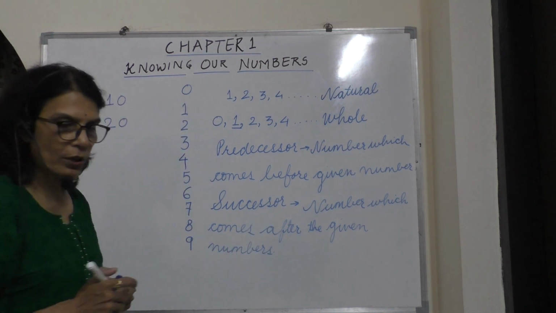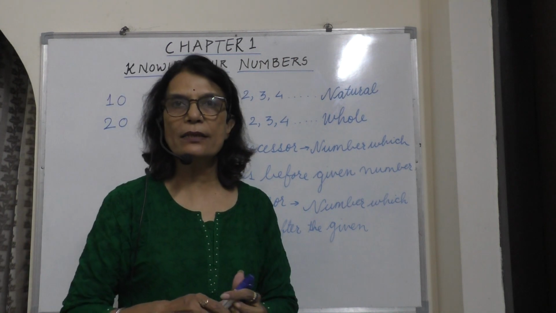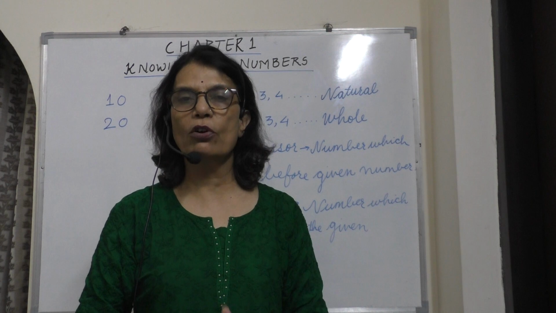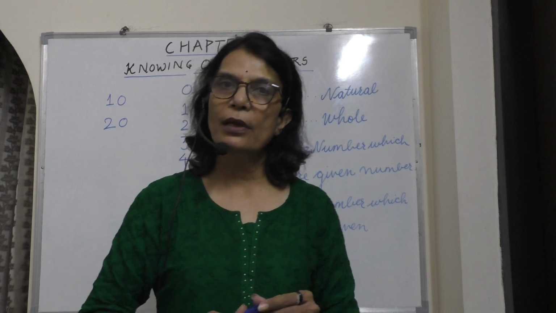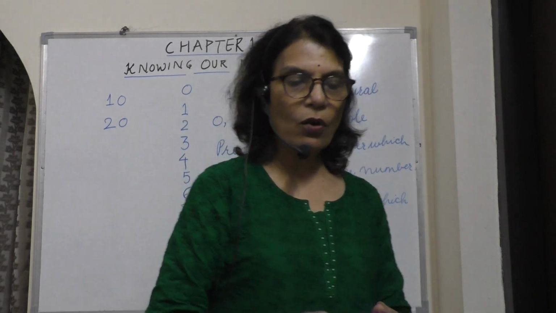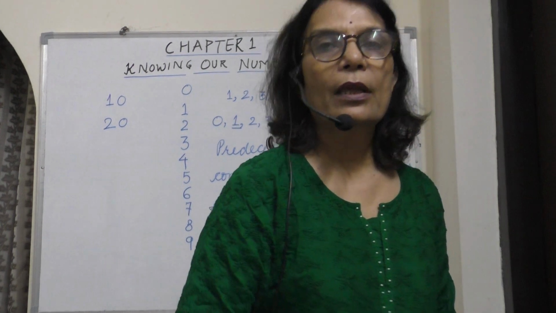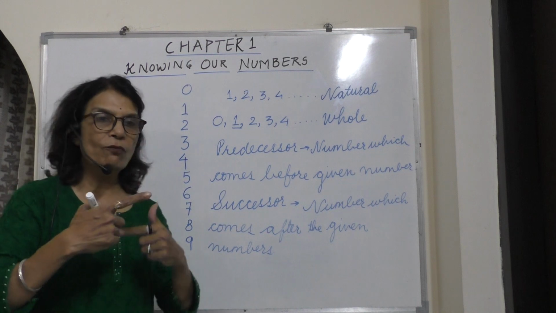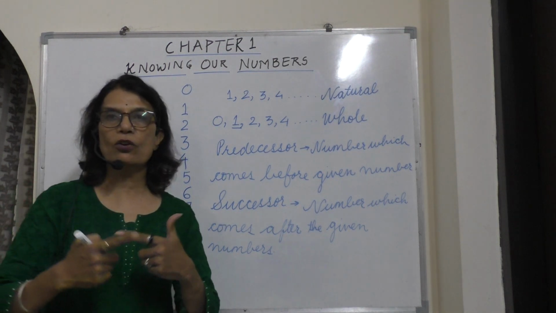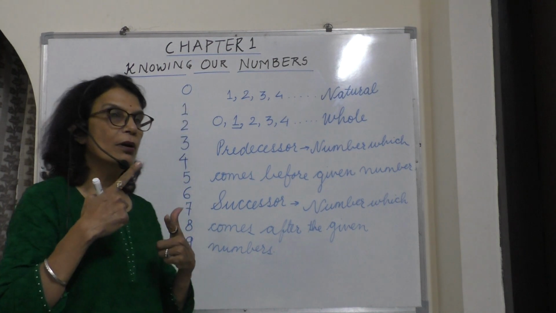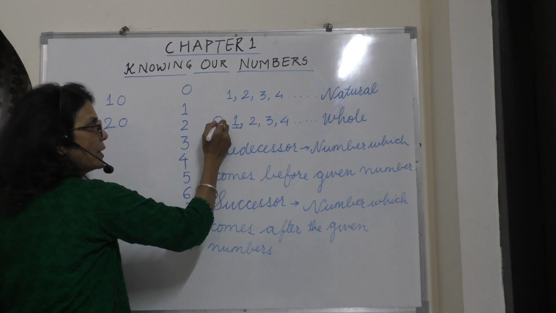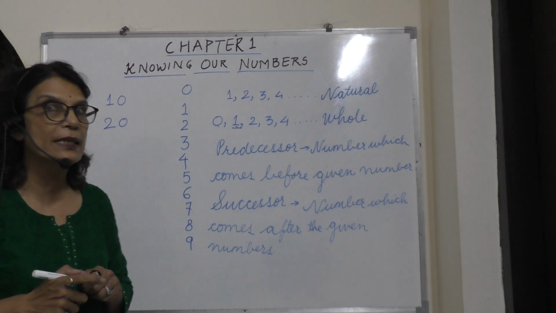Now I am going to give you properties of whole numbers and natural numbers. If I ask what is the predecessor of whole number 1, the predecessor is 0.